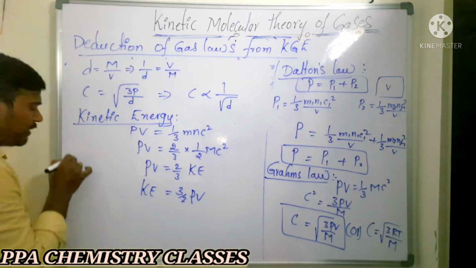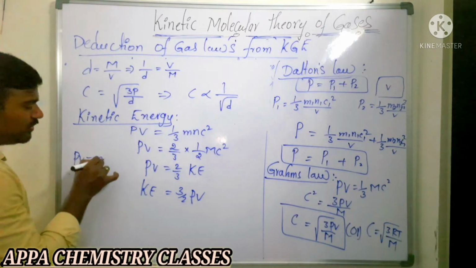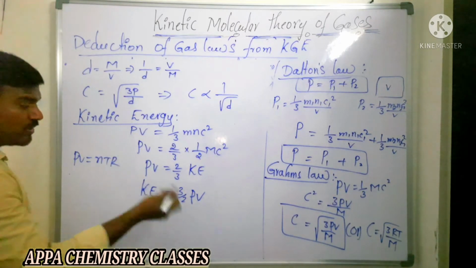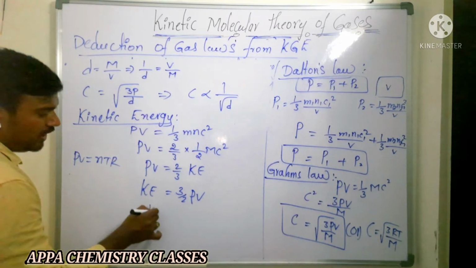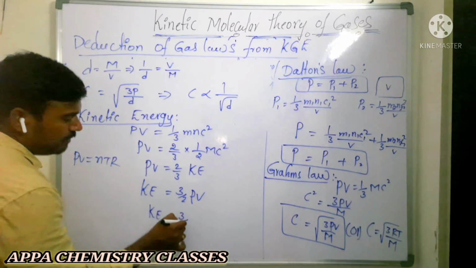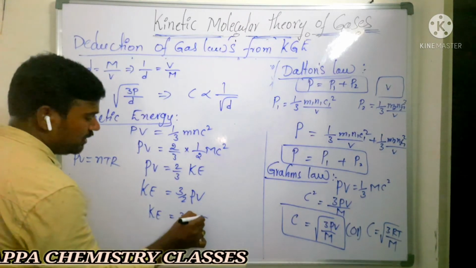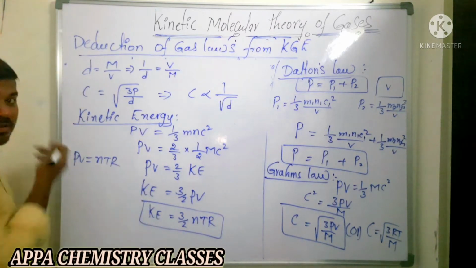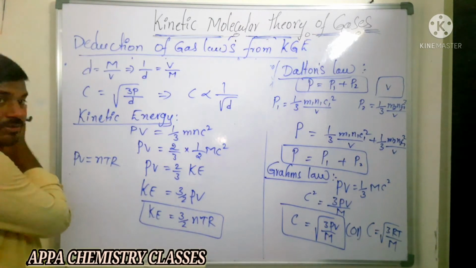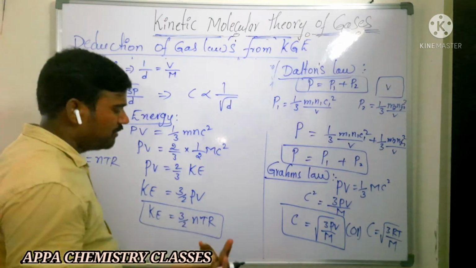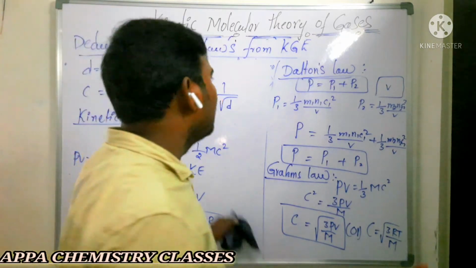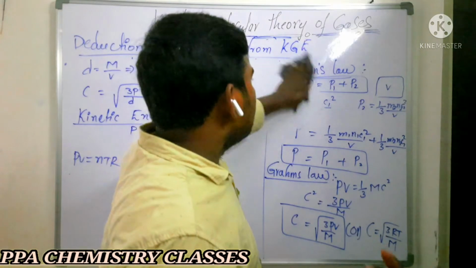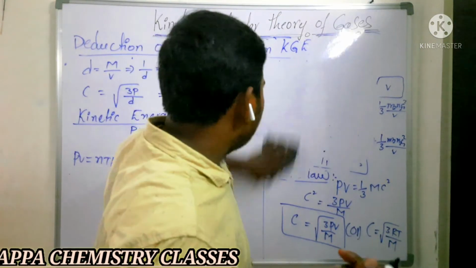We know from the ideal gas equation that PV is equal to nRT. You substitute that in place of PV, so kinetic energy is equal to 3 by 2 nRT. Is that clear? The kinetic energy formula is 3 by 2 nRT. Whichever way you can remember it, in an easy manner, we have to remember the formulas.